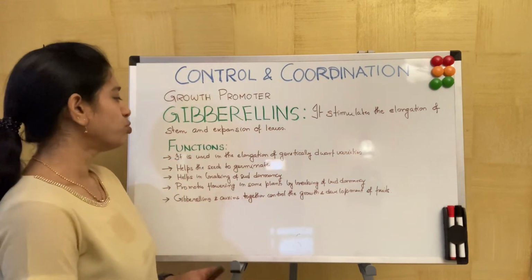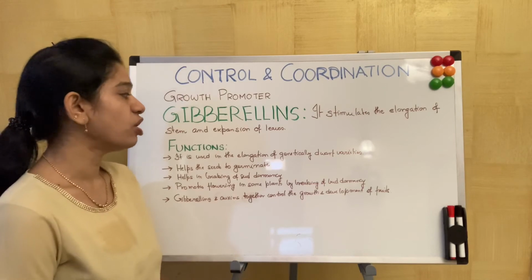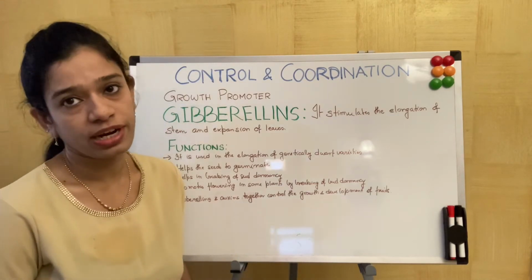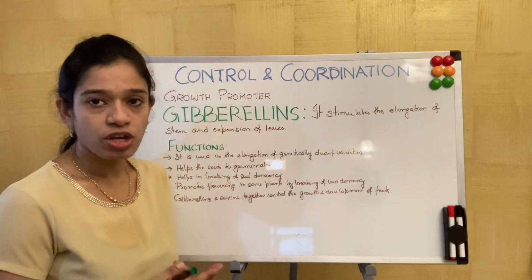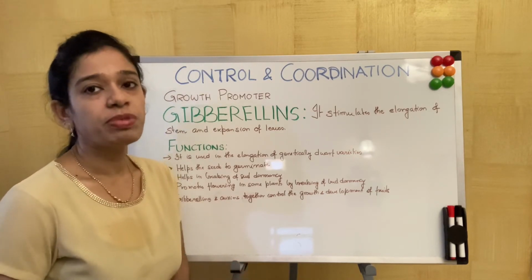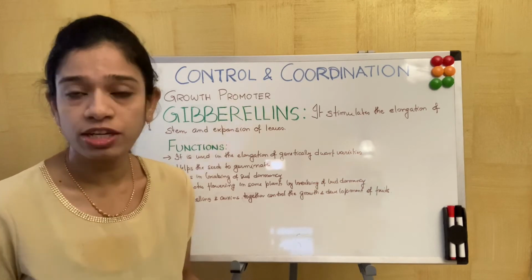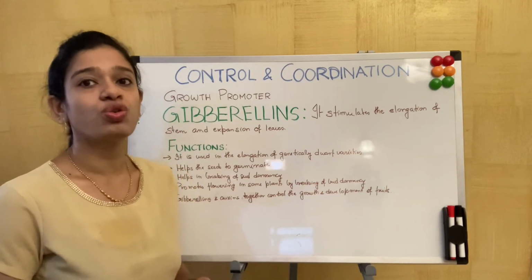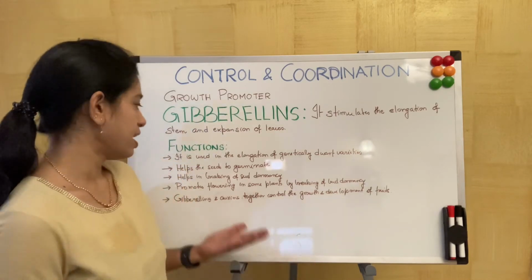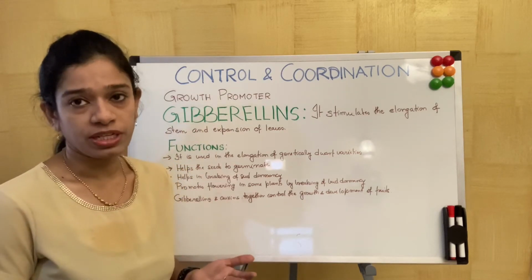Now, let's come to the functions. It is used in the elongation of genetically dwarf varieties. Any plants which might have a stunted growth, it helps in the growth of the plant. It helps the plants to grow longer, taller in size. It helps the seeds to germinate.